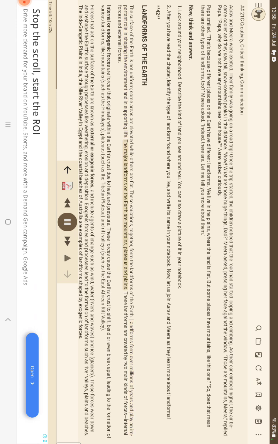The major landforms on the Earth are mountains, plateaus and plains. These landforms are created by two main kinds of forces, internal forces and external forces. Internal or endogenic forces are forces that originate within the Earth's crust due to heat and pressure.